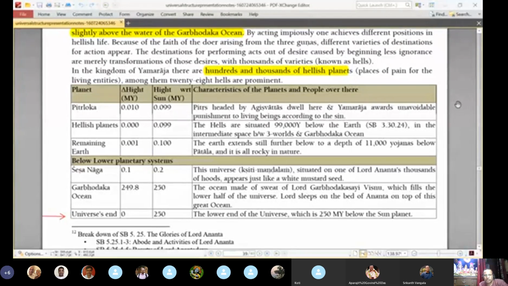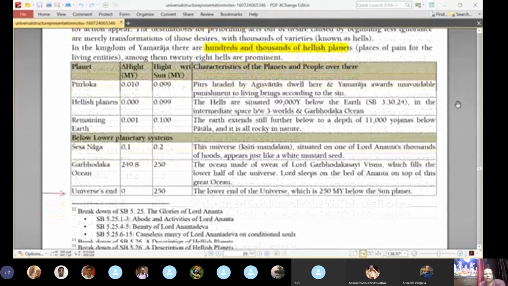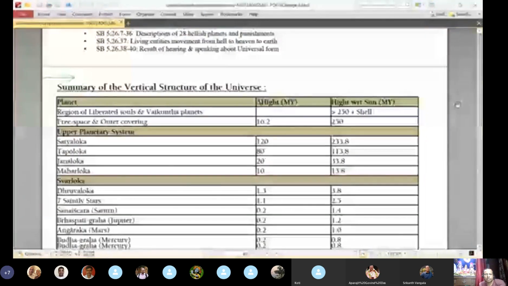Okay, below that, Sheshanaga, Shruti Mandala, situated on the Lord Ananta's thousands of hoods, appears just like a white mustard seed. Then below that is the Garbhodaka ocean, and then the end of the universe comes. So that is the big picture of this planetary system. Now we can have a quick look again, a recap. Everything is given in a nutshell.